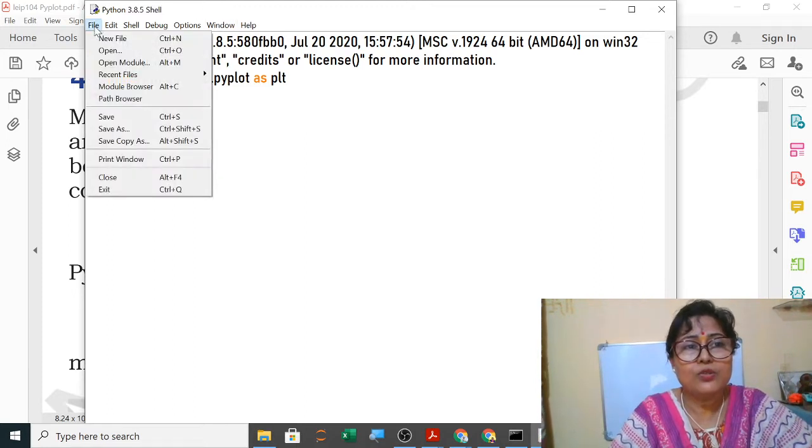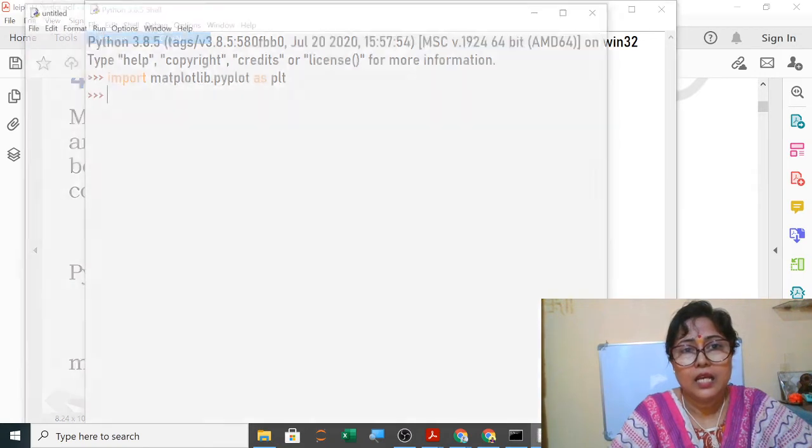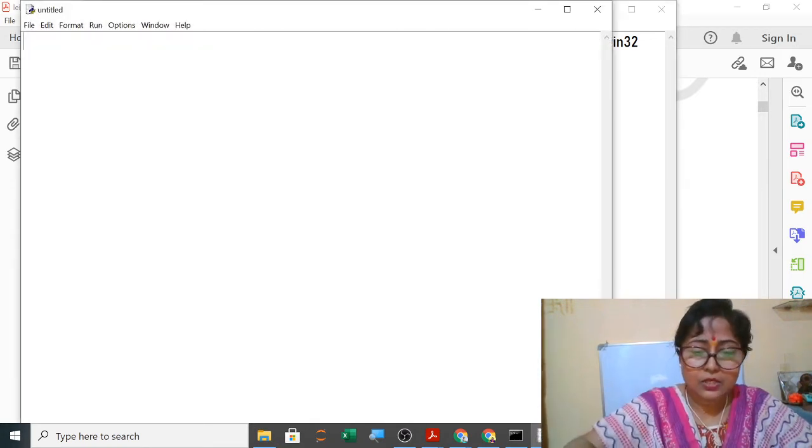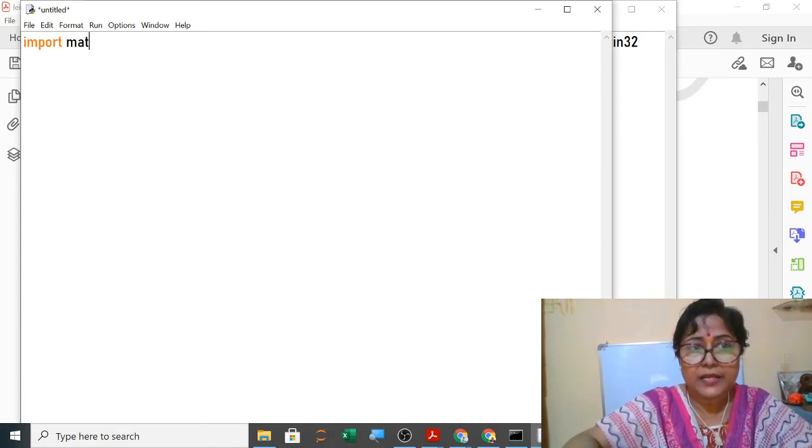Now if you want to see any data, any graph, I will show you how. I will explain how I am doing it. Import matplotlib.pyplot. This is the syntax for importing. You can write any name: p, plt, anything.